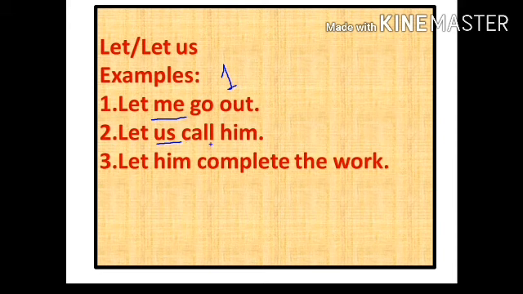The third example is: let him complete the work. Here him is called a third personal pronoun. So we can make imperative sentences with the help of let with the first and third personal pronouns. Okay, so these are imperative sentences.